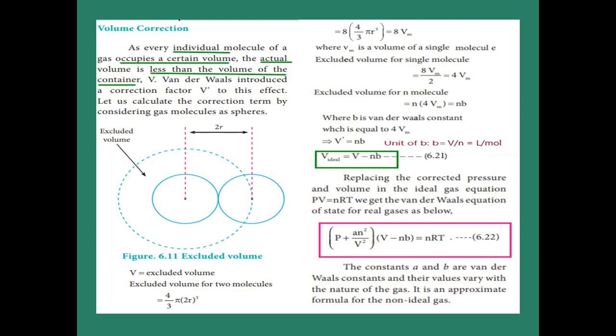Now what is the ideal gas equation? PV equals nRT. In that, we put the pressure correction we already saw, P plus a n squared by V squared, and the volume correction V minus nb, into the ideal gas equation. We get the real gas equation: P plus a n squared by V squared into V minus nb equals nRT. Equation 6.22 is called the van der Waals equation, or otherwise the real gas equation.